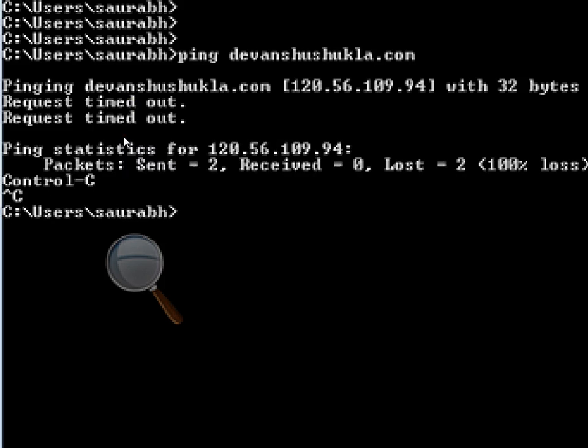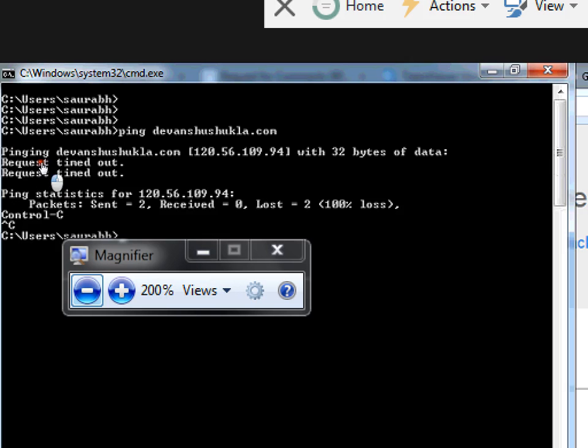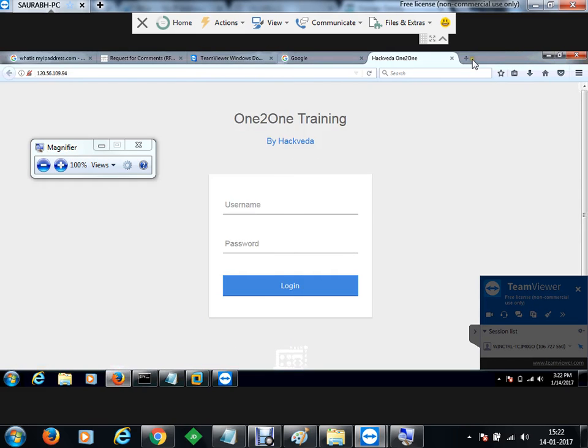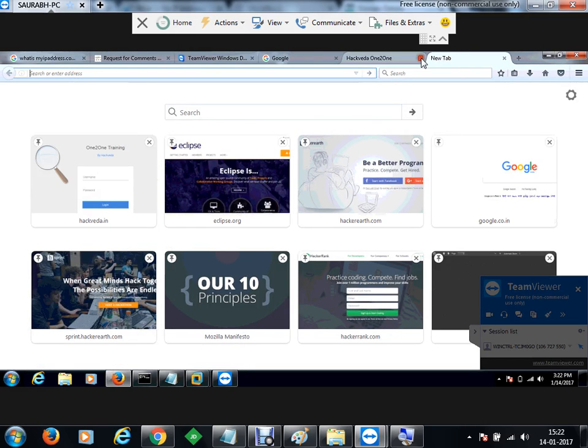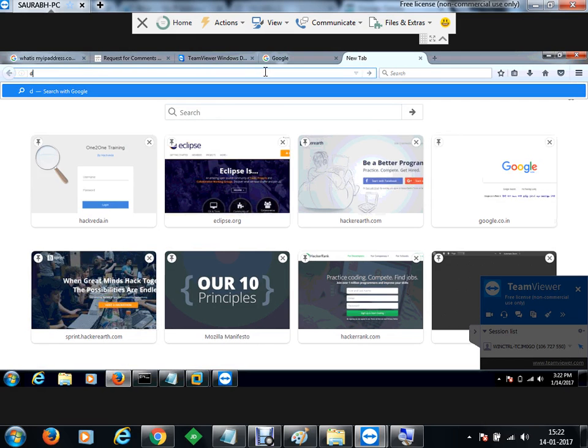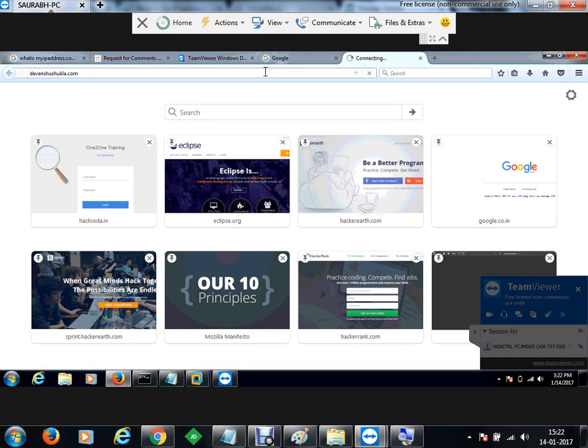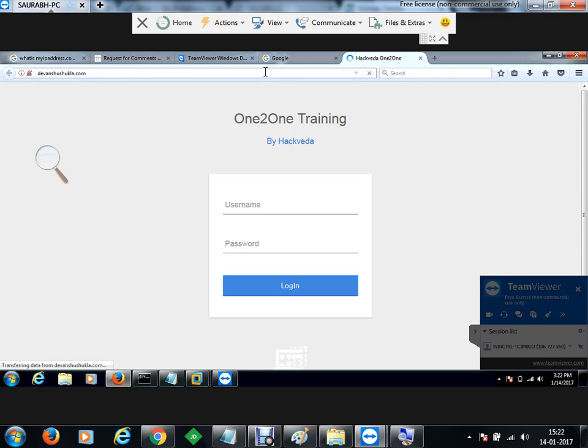Okay, so now if we go to the website here and type in devanshushukla.com and press enter, you can see that we reach Hackweda 1-1. So this is how we can set DNS names as well.